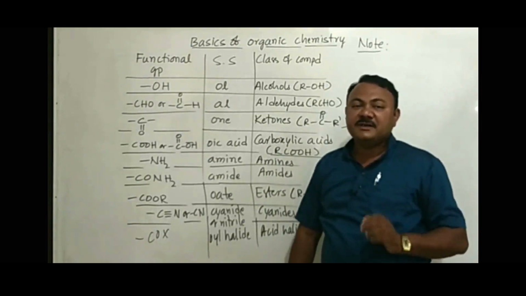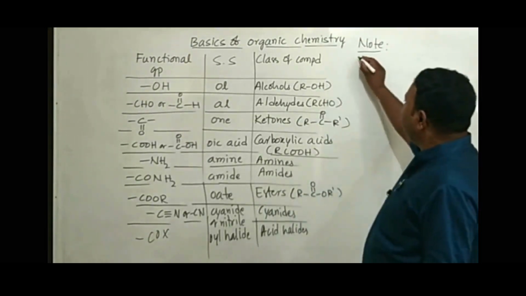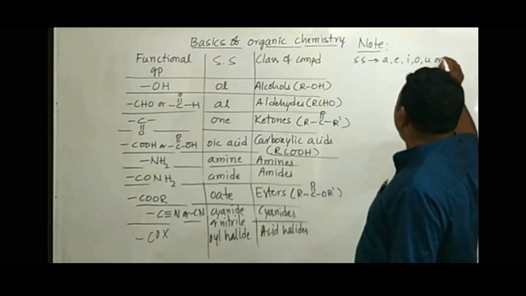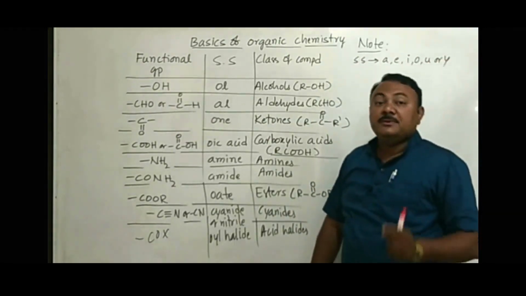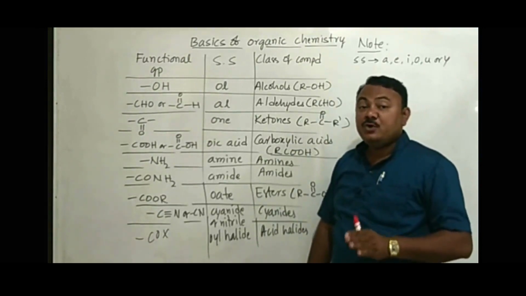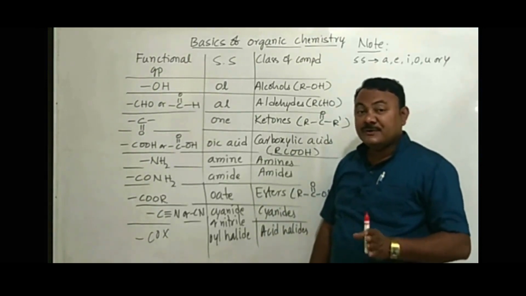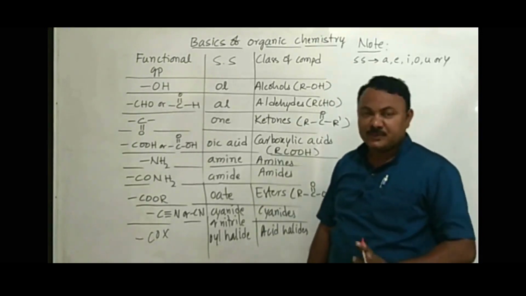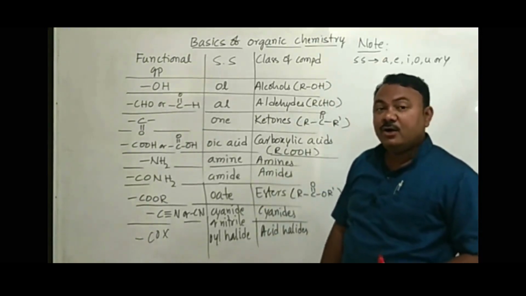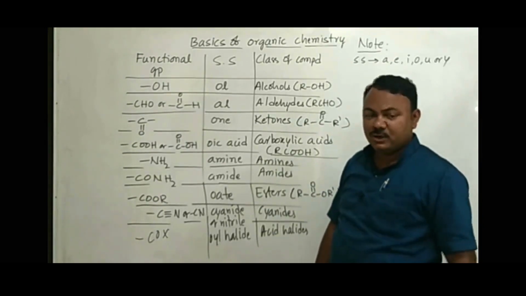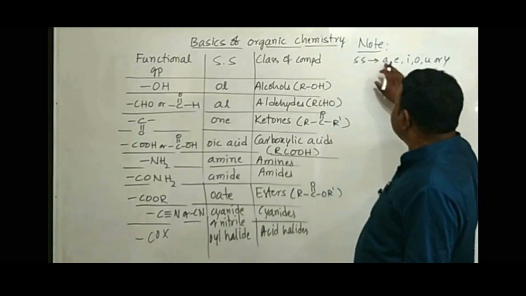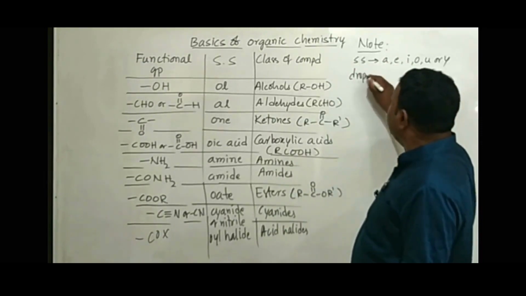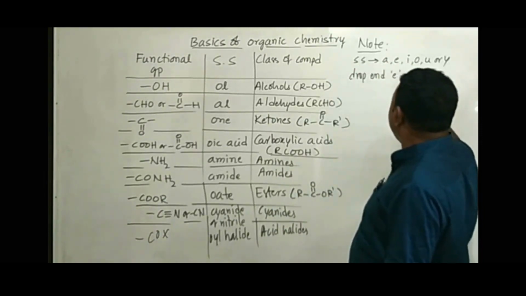Whenever you add secondary suffix to the primary suffix, remember, if the secondary suffix starts with A, E, I, O, U or Y, we will see Y later when we go for naming polyfunctional group compounds. For the time being, we are learning only naming of compounds containing a single functional group. If it starts with A, E, I, O, U or Y, drop the end E of the primary suffix.